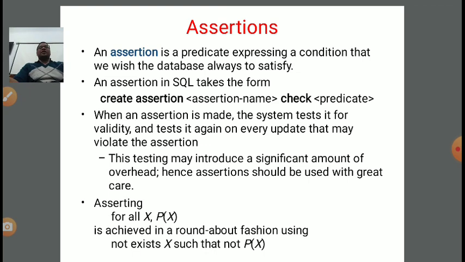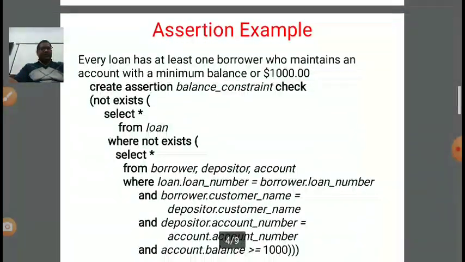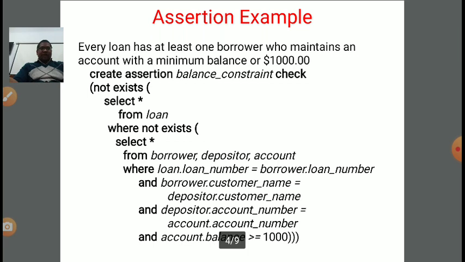So either we can write for all x, p of x, or not exists x such that not of p of x. In this manner we can implement the assertion, and this assertion will be ensured by the system in every state. One example is listed here. Suppose the query is given: every loan has at least one borrower who maintains an account with a minimum balance of $1,000. So the condition here is that in every case a $1,000 minimum balance should be maintained.